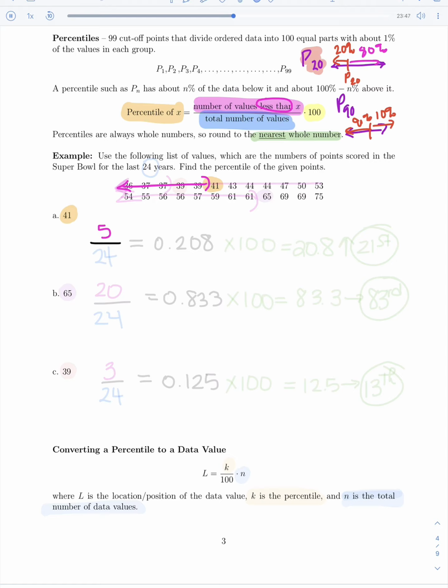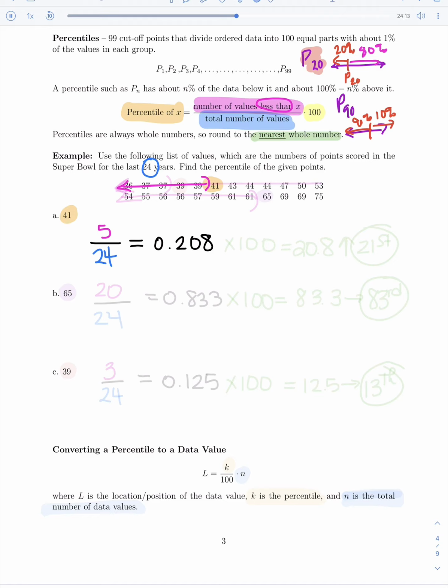And then it says to divide by the total number of numbers. So it says that these were the scores for the past 24 years, so there's 24 values we're looking at. So then we can do the division, which is what is 5 divided by 24. Well, 5 divided by 24 is 0.208.